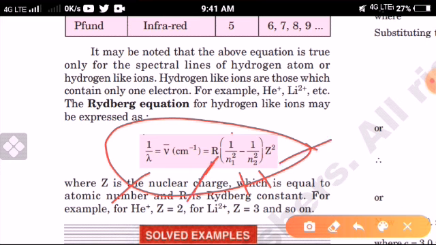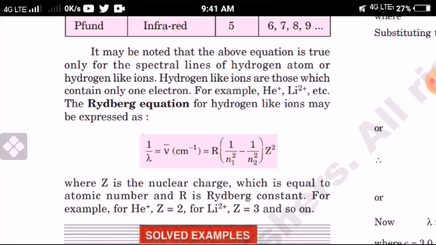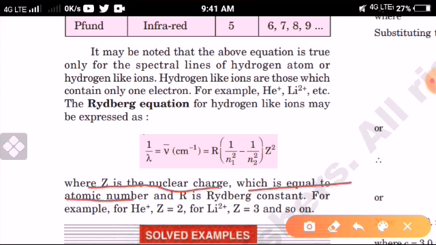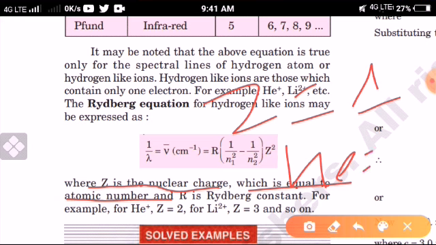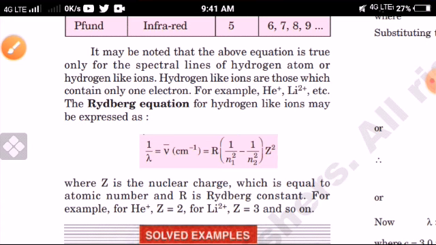R is the Rydberg constant. Z is the nuclear charge, which is equal to the atomic number. You know about atomic number: hydrogen has atomic number 1, helium has atomic number 2. So this is Z, the nuclear charge, which is equal to the atomic number.